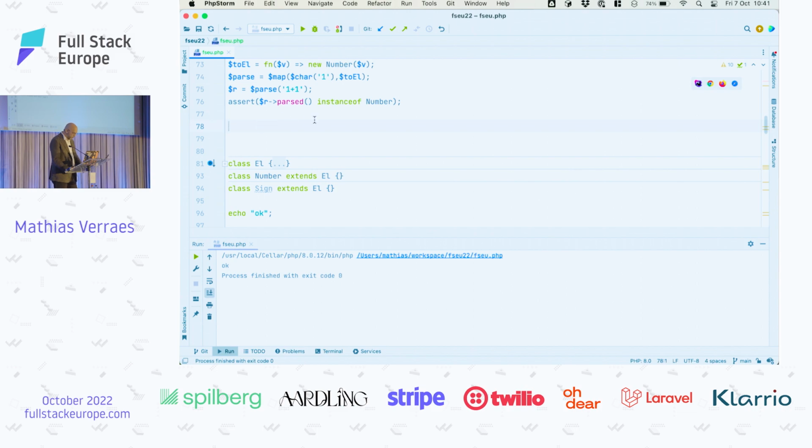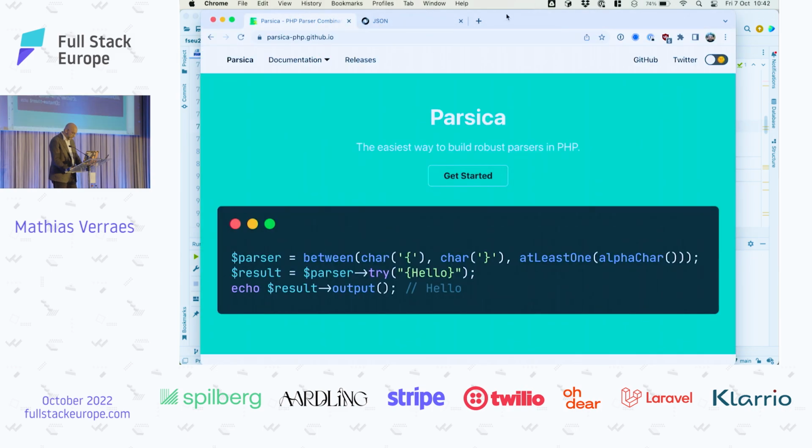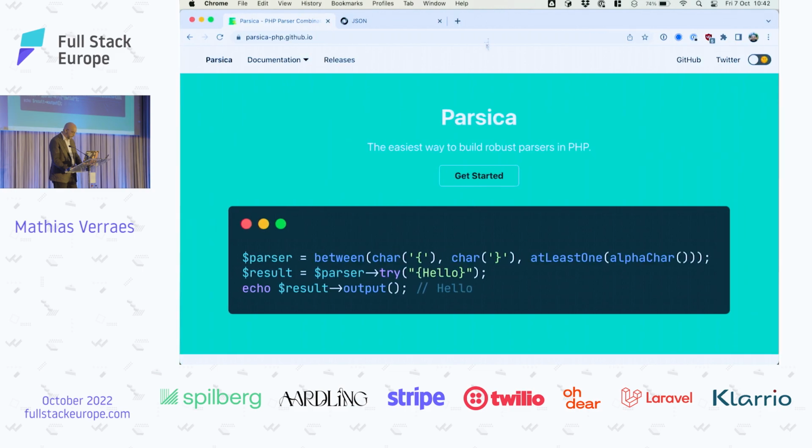a result. I will show you some stuff before we go. So this is the library that a friend and I wrote during the pandemic. It's actually working. It's not very fast yet because PHP is not really built for pure functional programming. But here, for example, you see already one example. This is between this character and this character. We have at least one alphabetic character. So this can now, at least one, of course, means there should be at least one letter in here. So now we can parse the fact that there is a word between brackets here.